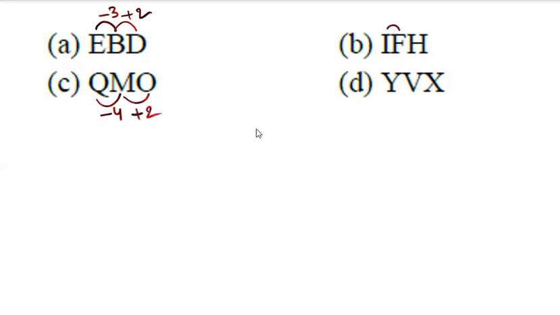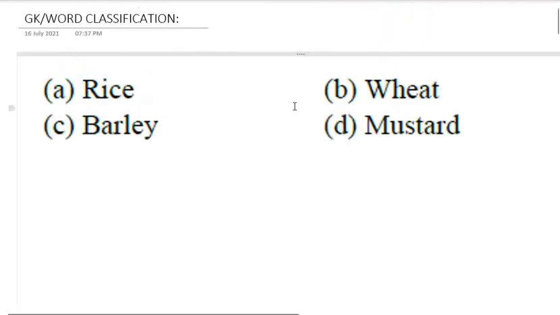I to F, 9 and 6, 5 and 9, minus 6 and 8, plus 2. 25, 22, 20 minus 3, and it is plus 2. 22, 24, plus 2, 25. The answer is option C. Let us see some GK questions also.